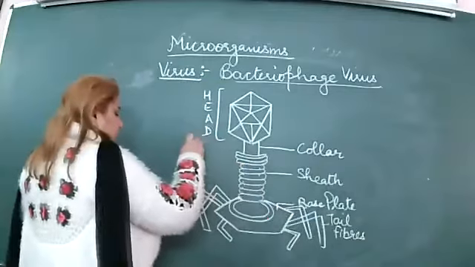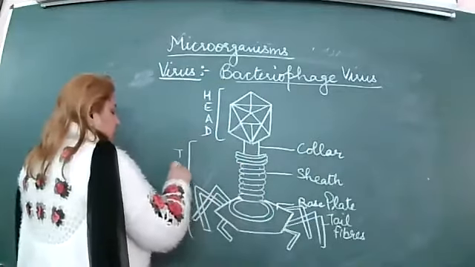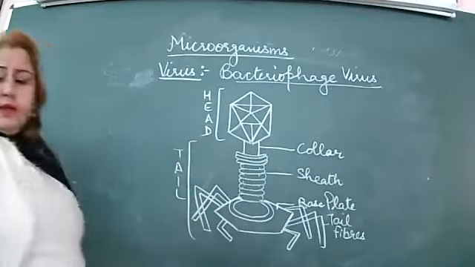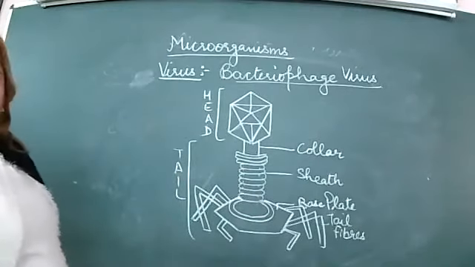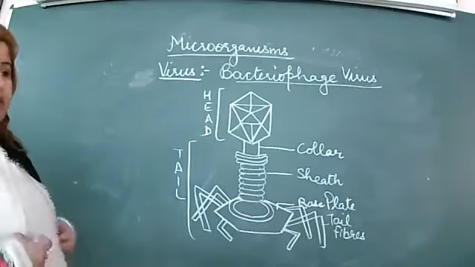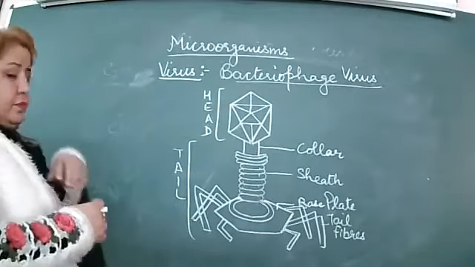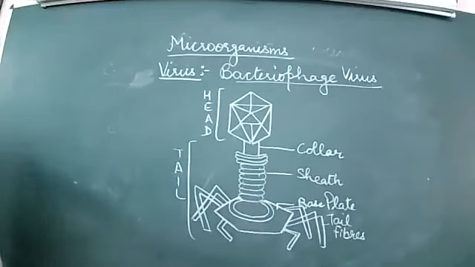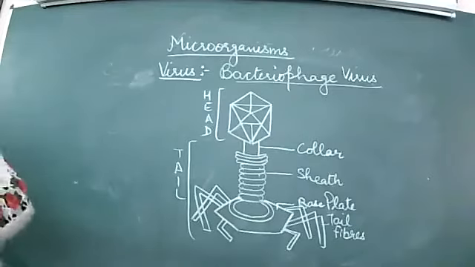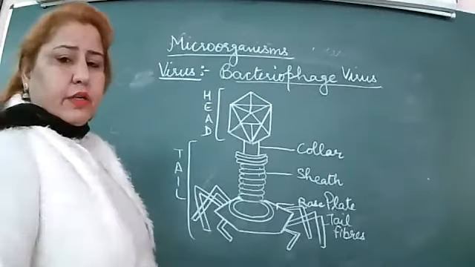And this whole part is called the tail. Head and tail are the 2 main parts. Head, collar, sheath, tail fibers, base plate. Okay, do it.